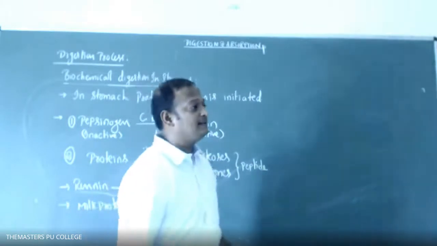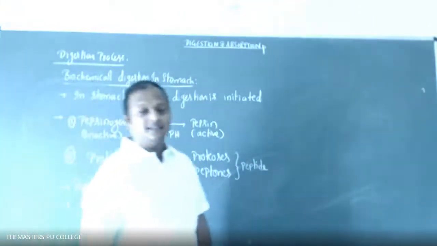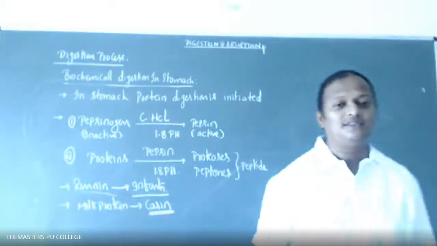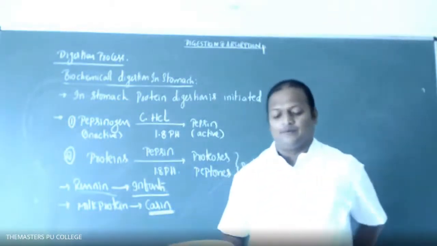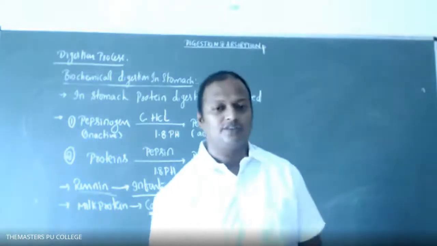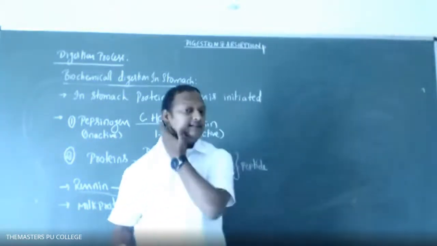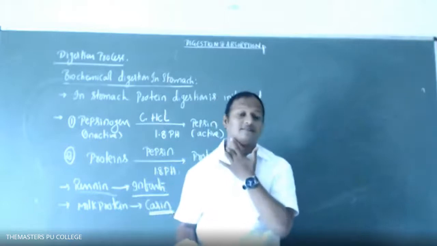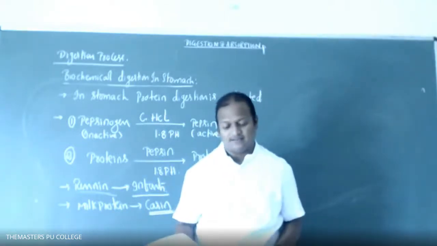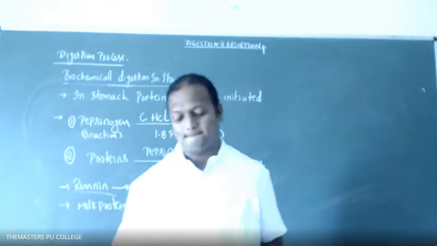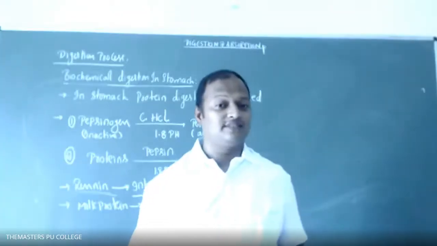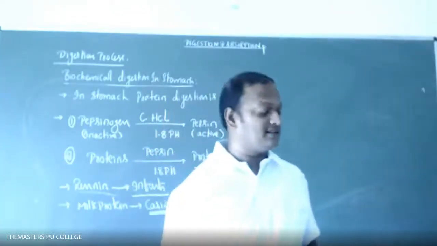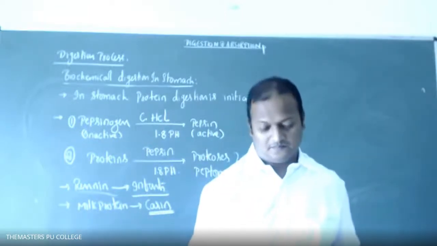Next one, write down. In humans, digestion is: first option, intercellular. Second option, intracellular. Third option, extracellular. Fourth option, both A and B. Once again, go through the question. Read the question properly and tell me the answer.